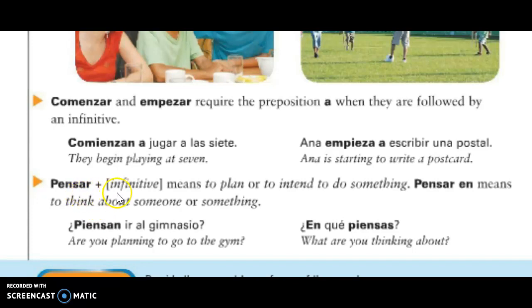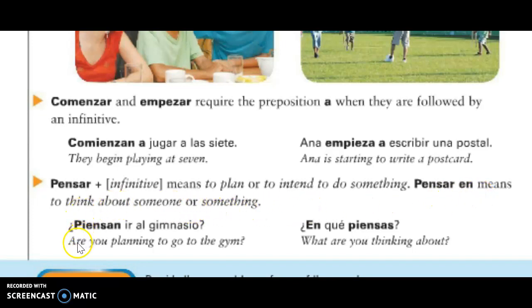And then pensar plus infinitive means to plan or to intend to do something. So pensar en means to think about someone or something. So it takes on a completely different meaning. Pensar plus an infinitive verb means you intend to take an action. Pensar en means you think of somebody.